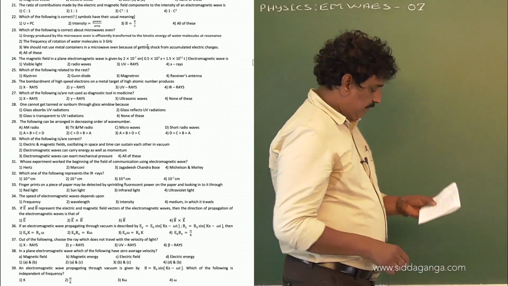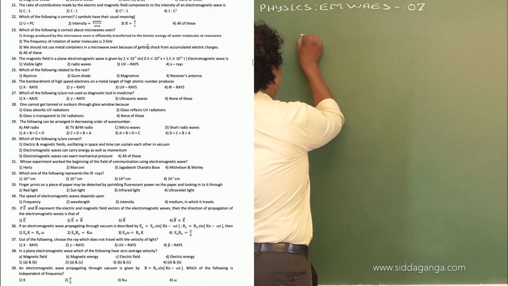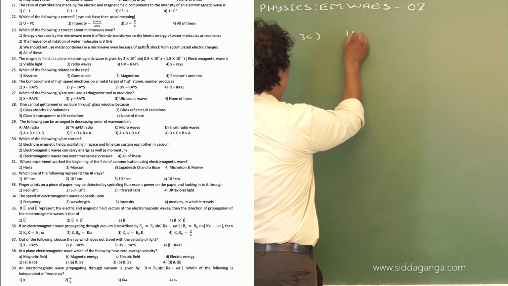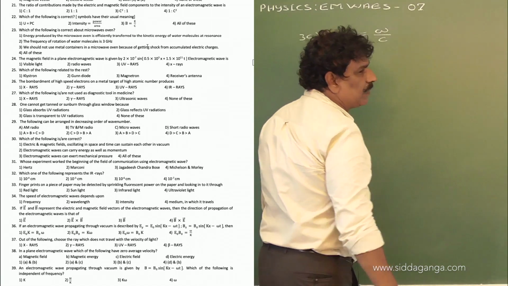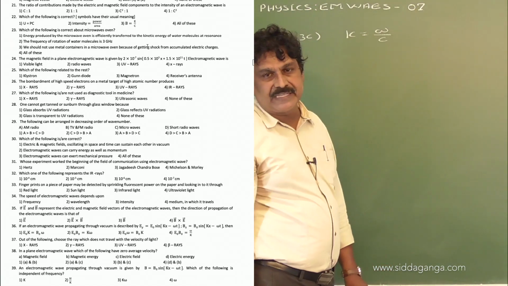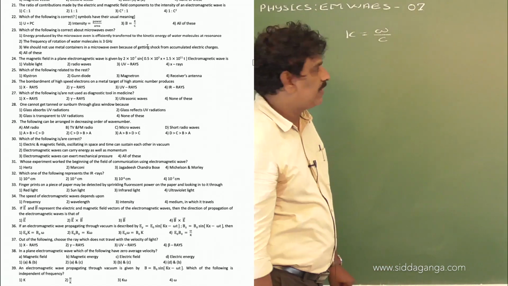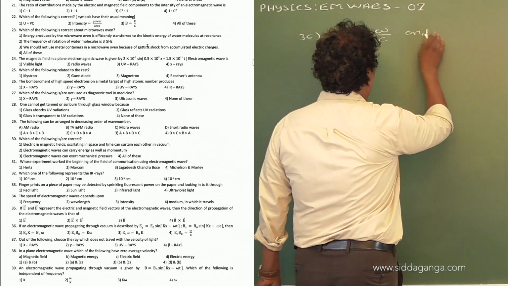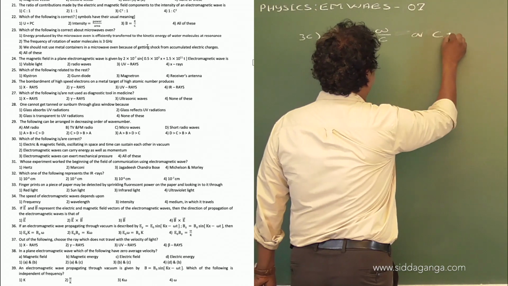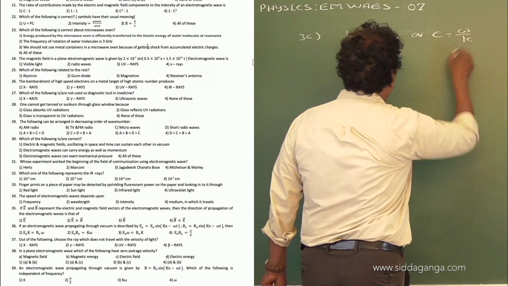We know that the propagation constant k is equal to omega by c, where omega is angular frequency and c is the speed of light. So c is equal to omega by k.